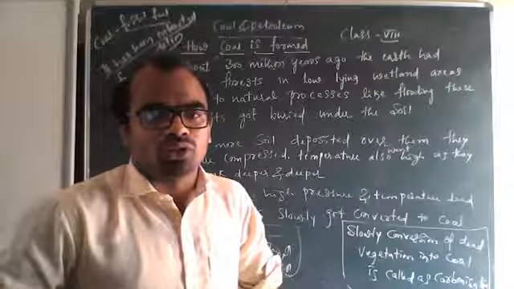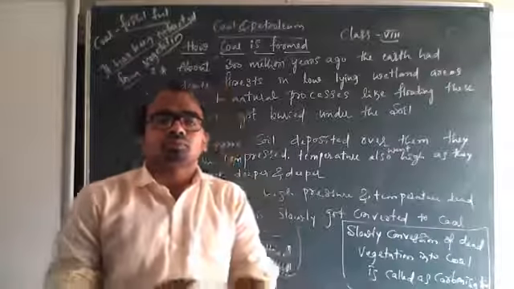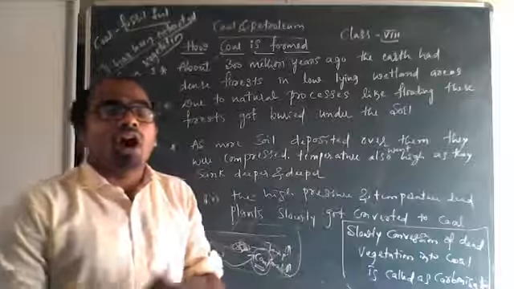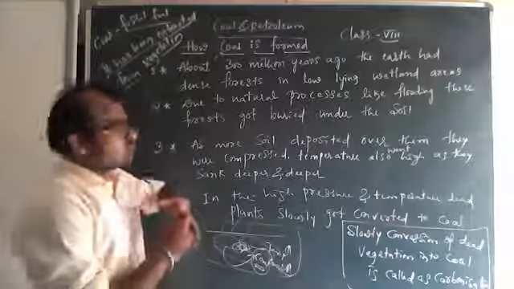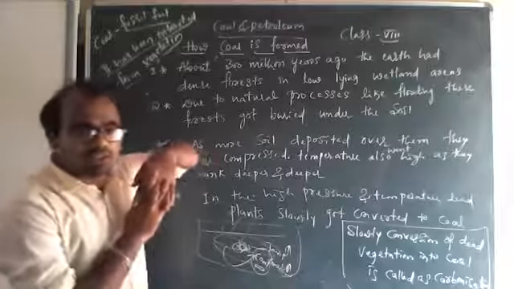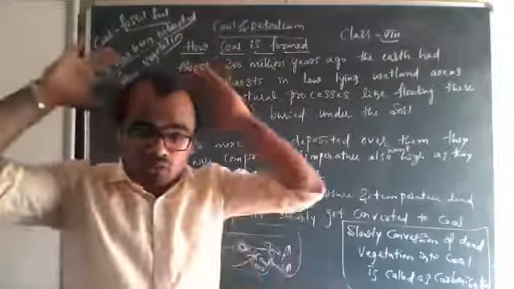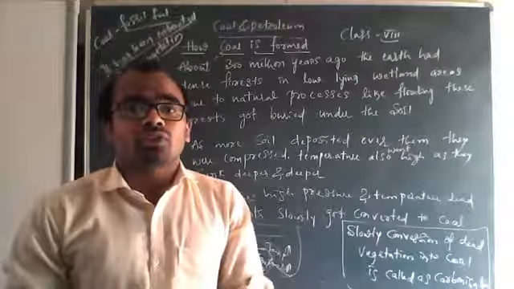I hope you all are clear with this. So this is the complete process of how coal is formed. Let me explain it once again. If you have any doubts, you can ask me on WhatsApp. See, about 300 million years ago, the earth had dense forests in